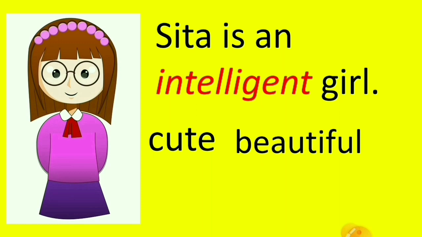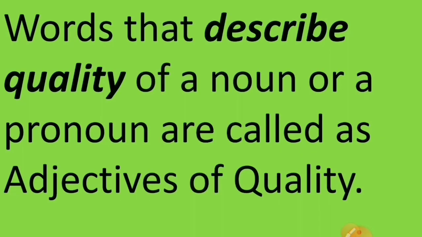Or we can use beautiful. Sita is a beautiful girl. So the words black, intelligent, cute, beautiful, these all words are describing the nouns in that particular sentence. So these are all adjectives of quality because they are qualifying the nouns in the sentence. In the first sentence, cat, and in the second sentence, girl.